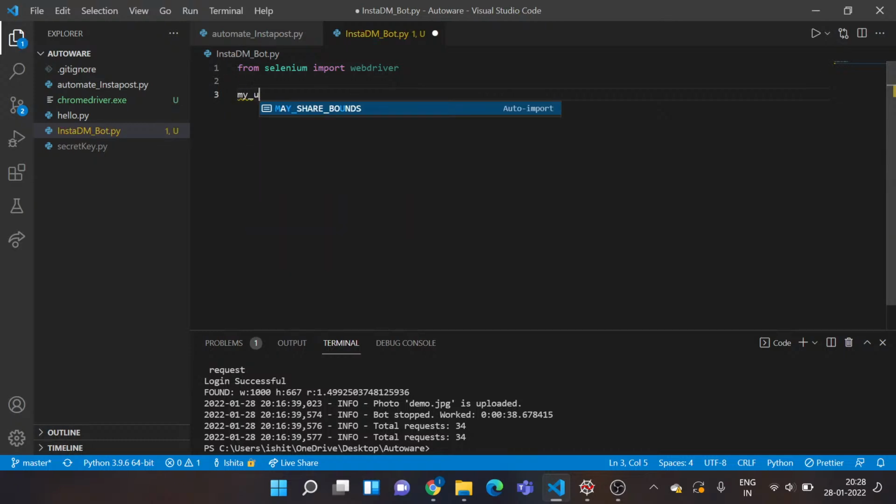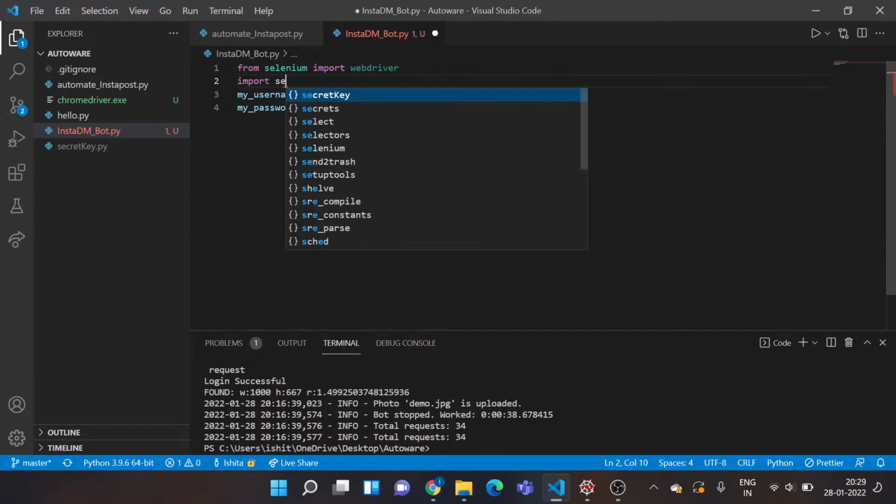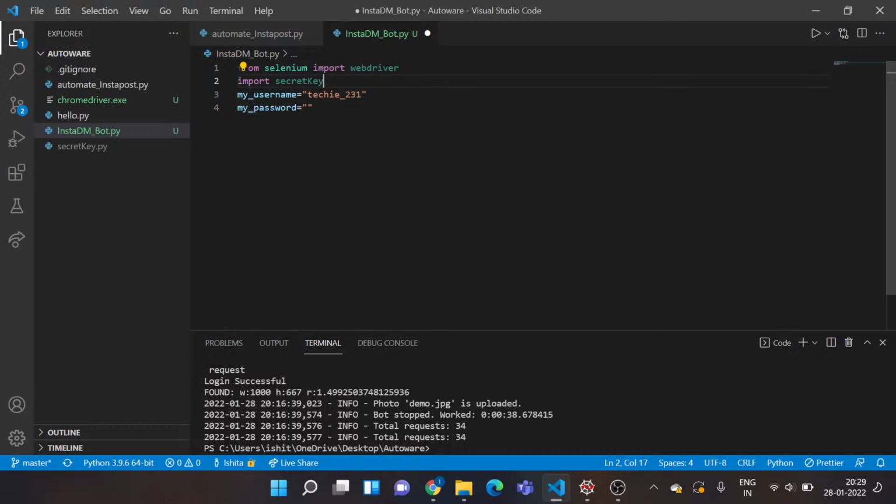So the first one will be my username. Next one is my password. Remember, all of this has to be a string. So I have my password stored in this file, so I'll just import it. You need not do this step, you just need to type your password in string. Okay, so I've actually initialized my two variables that would help me authenticate my login procedure.